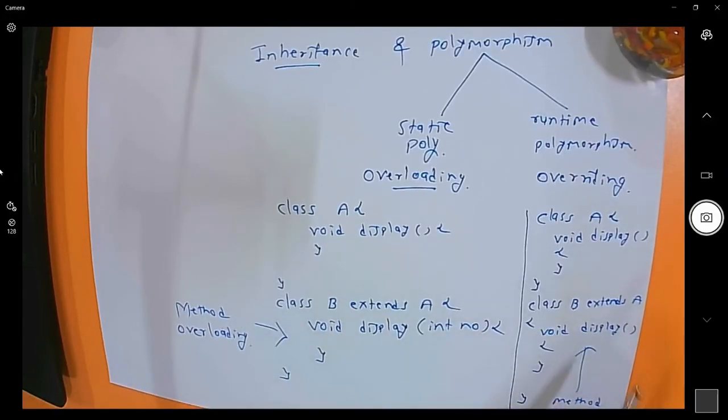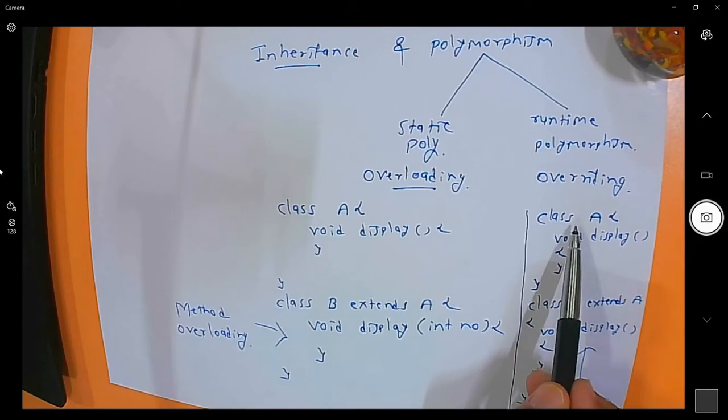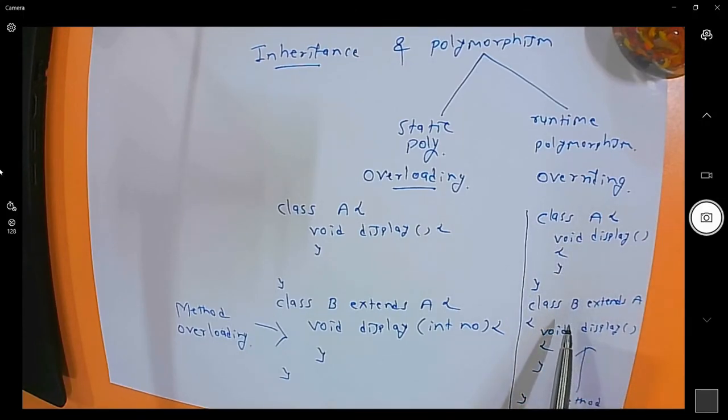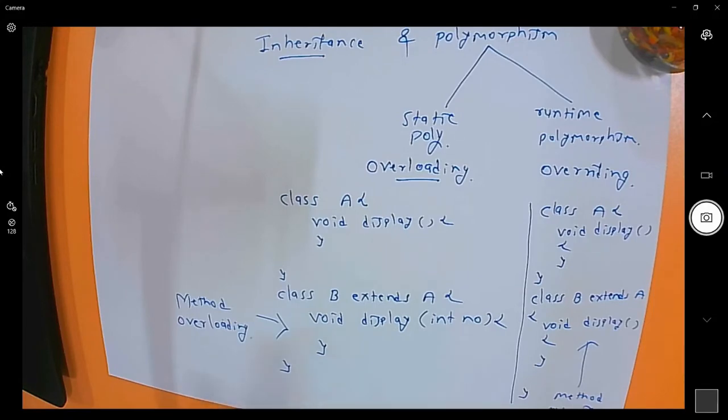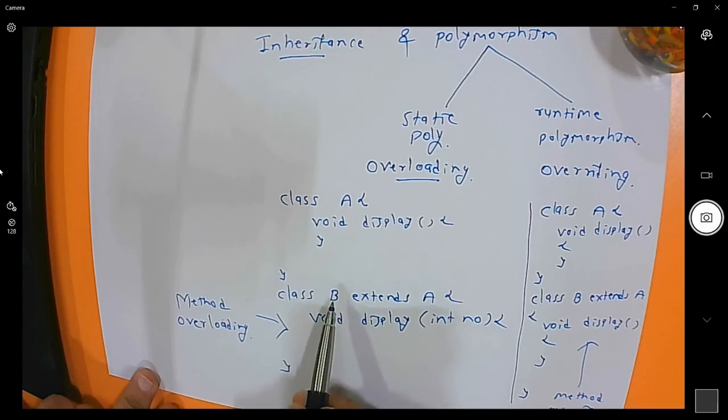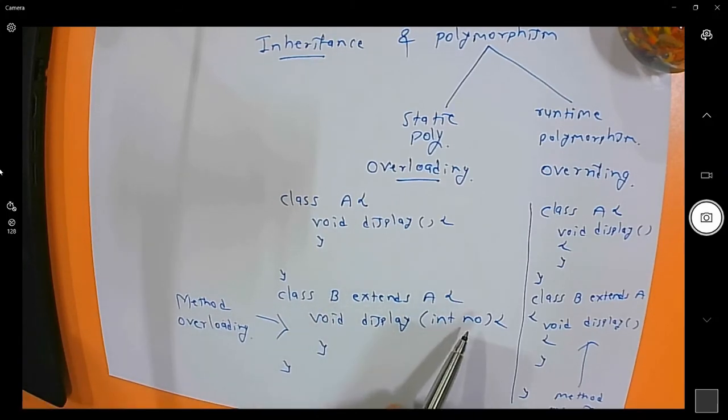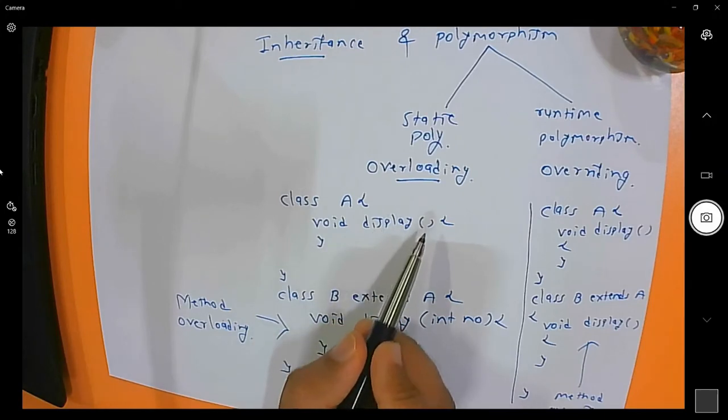Now why is this concept known as runtime polymorphism? Because the father can access the function of the child if it is an overridden method. But if it is not overridden, then the father cannot access the method of the child. Let me repeat so you can get a better idea. See here, this B class can access the display function of the father, as well as its own display. So B has two methods: display with one parameter and display with no parameter.